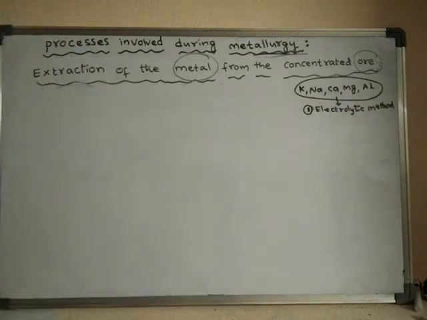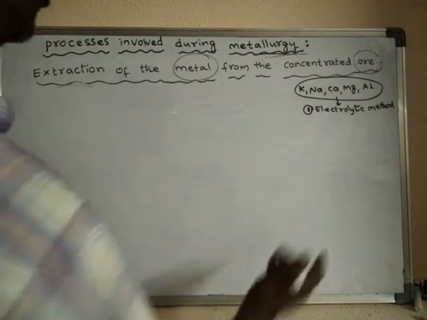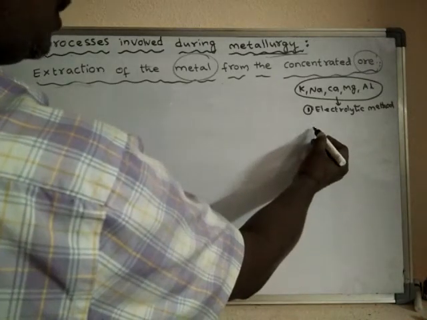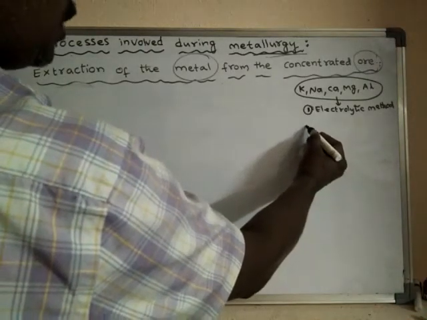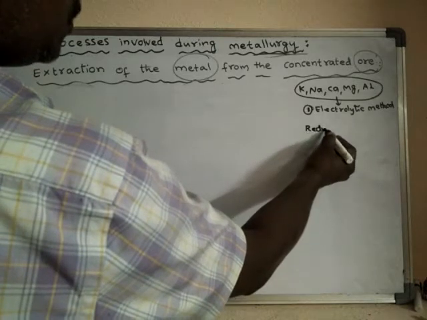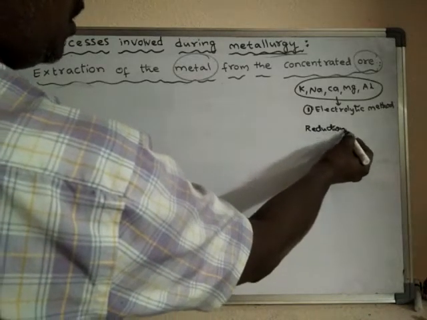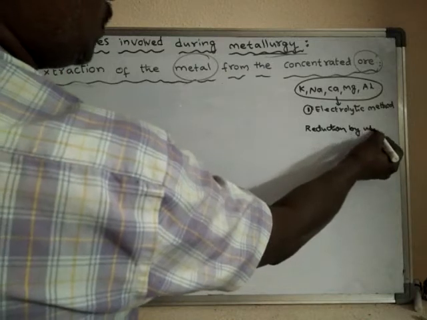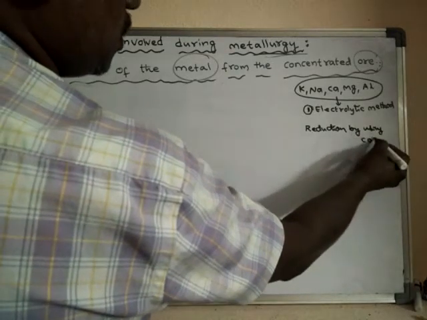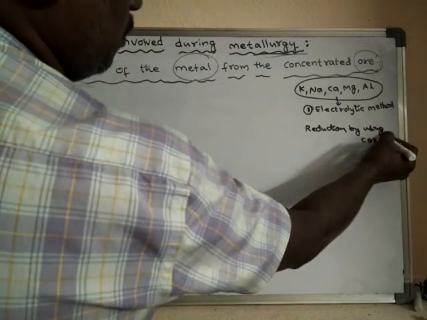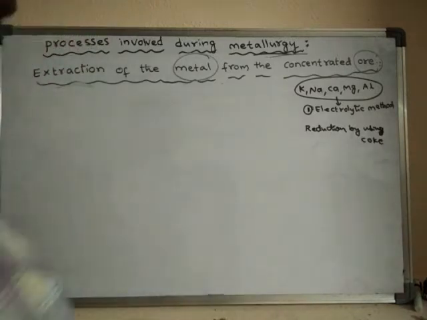And the second method is by using a reducing agent, coke. Reduction by using coke, because coke is one of the reducing agents.